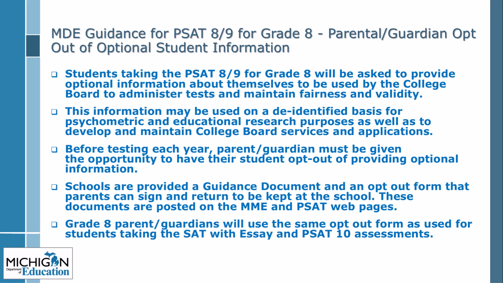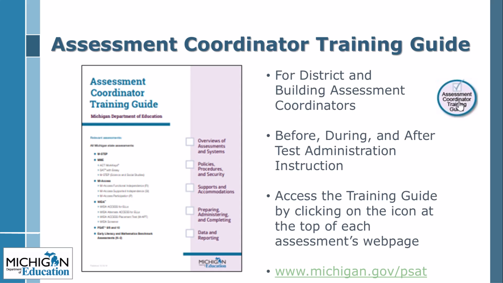Before testing each year, parent guardians must be given the opportunity to have their student opt out of providing optional information. Schools will be provided with a guidance document and an opt-out form that parents can sign and return to be kept at the school. These documents are posted on the MME and PSAT web pages. Grade 8 parent guardians will use the same opt-out form as used for students taking the SAT with essay and PSAT 10 assessments. As a reminder, the following resources for test coordinators are available on the PSAT webpage.